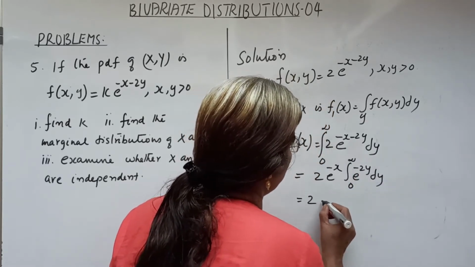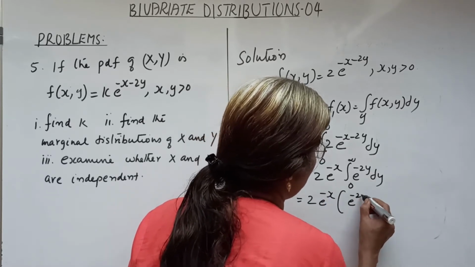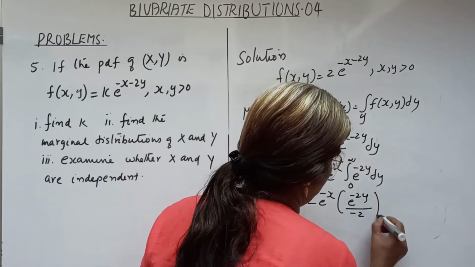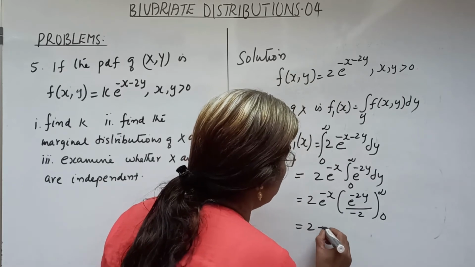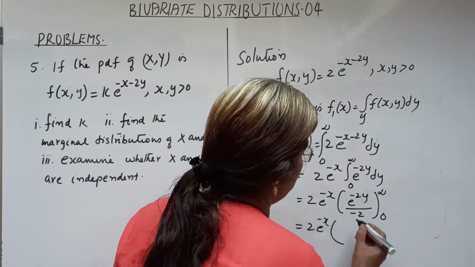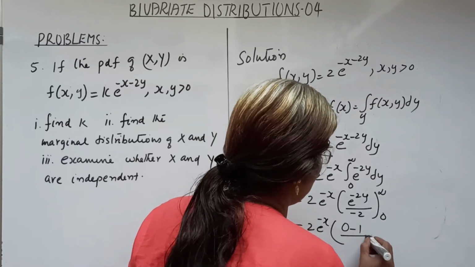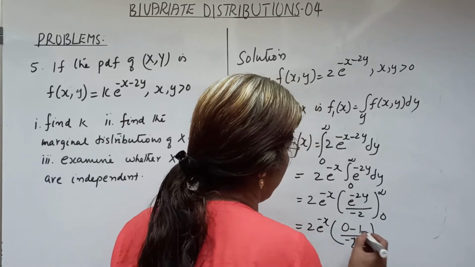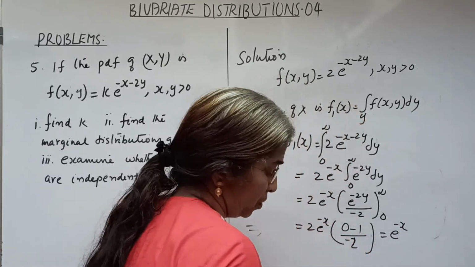That is equal to 2 e raised to minus x into, by simple integration, e raised to minus 2y by minus 2 over 0 to infinity, equal to 2 e raised to minus x into e raised to minus infinity 0 minus e raised to 0 1 by minus 2, that is equal to, 2 cancels, that is equal to e raised to minus x.